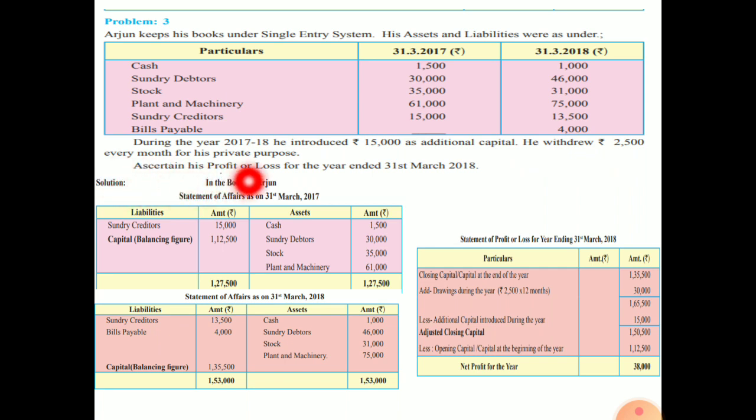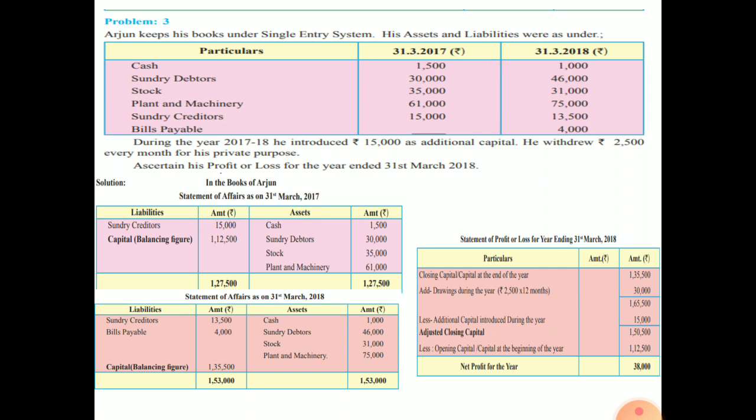Ascertain his profit or loss for the year ended 31st March 2018. Now the year ends on 31st March 2018, so we are very clear that 31st March 2017 is for opening. These are the opening balances of assets and liabilities and these are the closing balances. Now we have to prepare the statement of affairs to find out the opening balance and the closing balance. For the opening balance we use the information provided for the opening, and for the closing balance we use the closing information.